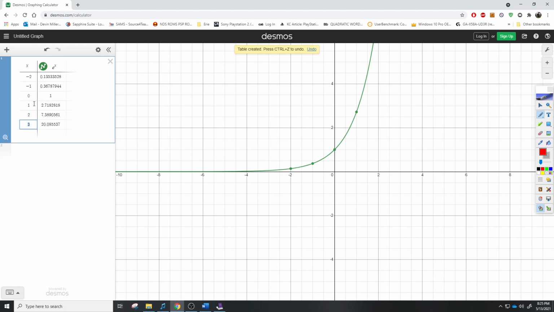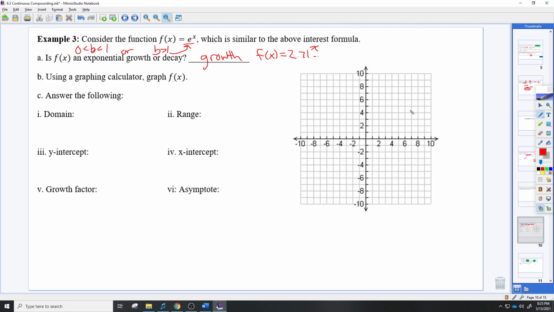Whoa, there we go. These numbers are all pretty ugly except for 0, 1. So I'm just going to maybe make a sketch of this because the points are pretty bad. Okay, so 0, 1 is a point, and then I'm just going to make a sketch going up like this. Okay, that was terrible. It's a little better. So this is your standard exponential growth graph. This looks the same as the ones we did in 9.1. So let's answer the following questions and see what we got.